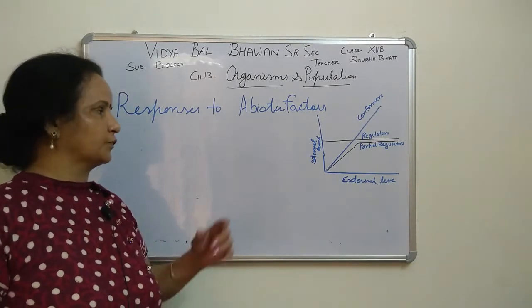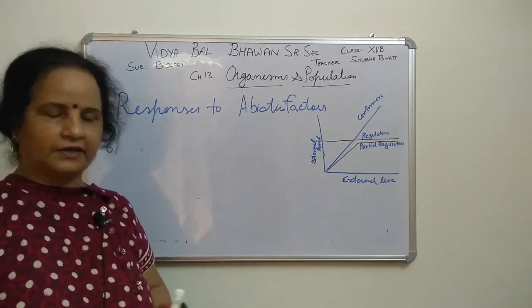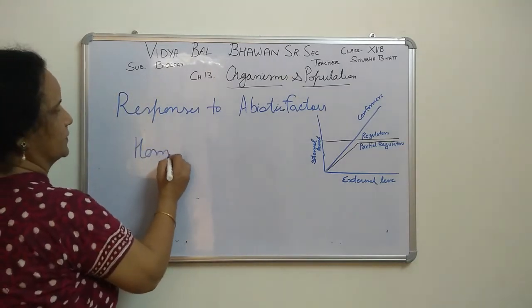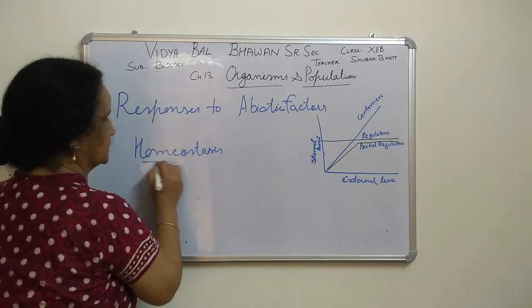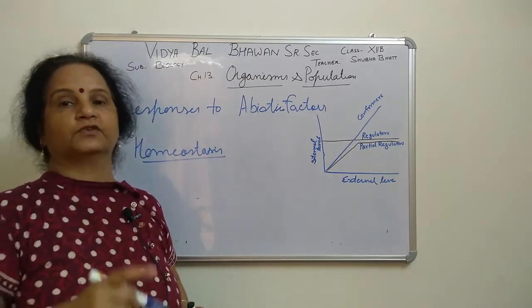First of all, we will see that in our body, one condition is homeostasis. Have you heard that? Homeostasis is the property or tendency to make the internal environment constant.